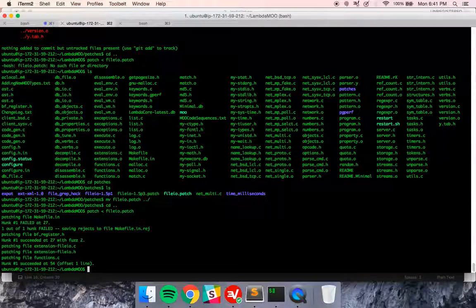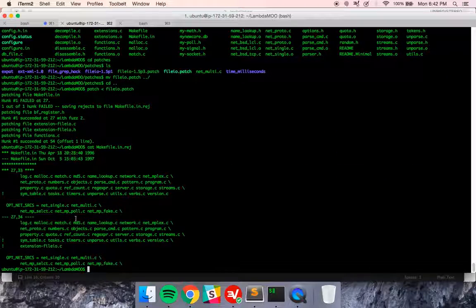All right. Hunk 1, number 1, failed at 27. 1 out of 1 hunk failed. Saving rejects to makefile. Patching file. Hunk succeeded. Okay. So 1 out of 1 hunk failed. Saving rejects to makefile. Cat makefile.rej. Okay. So for some reason this didn't work.